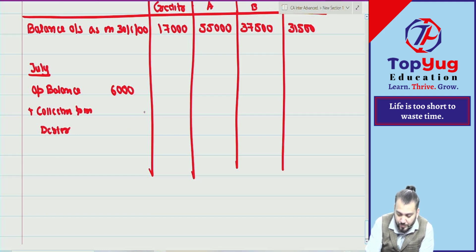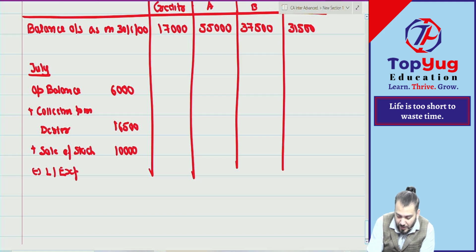How much? 16,500. Then plus sale of stock. How much? 10,000. Then minus liquidation expense. How much? 1,000. Minus cash retained. How much cash retained? 8,000. Understood?